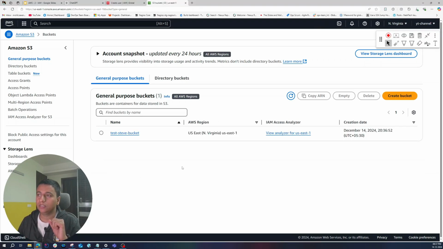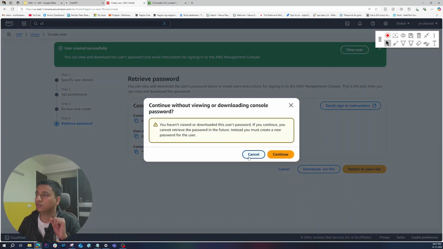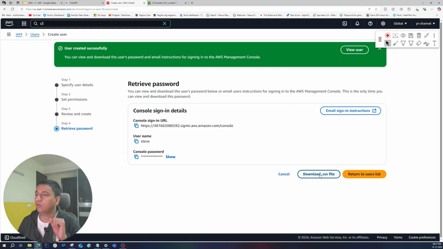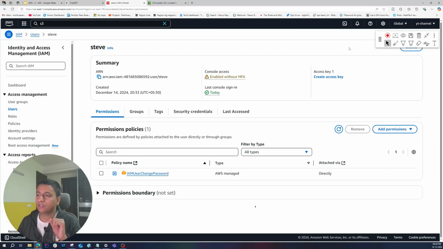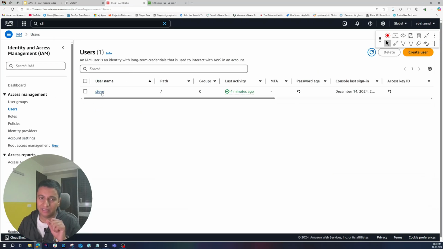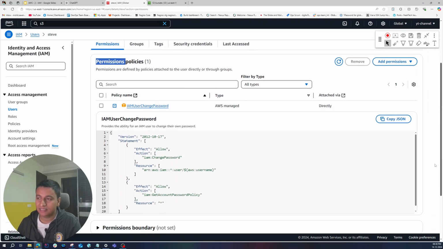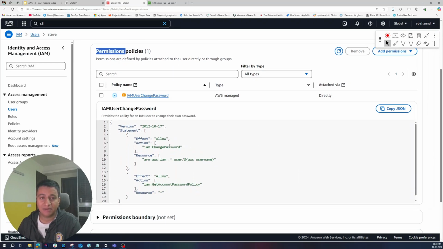Let's go back to the root account and go to users. Let me download this CSV first, and let's go to view user. As you can see, this is the user Steve. How to open it? Go on the left side, click on users, and you will see Steve. Click on that. Over here, you will see that it has the default permission to change the password. And if you click on this plus icon, you will see the policy. This is what we call a JSON policy document.